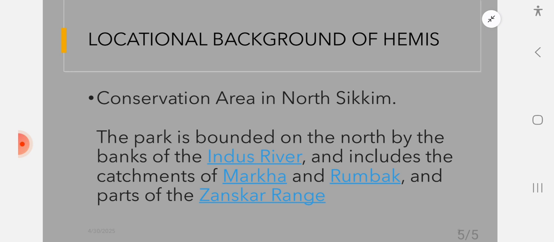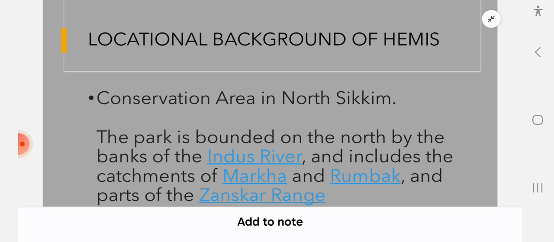If you can answer in the comment section, then it is well and good. If you cannot answer, then you can take down notes or try to fix it in your brain somehow. Next question: name an important river which flows through Hemis. Is it the Indus River? And it includes the catchment of which basins? Is it Markha and Rumbak? And in which range is it, Pir Panjal or Zanskar range? If you read this much, then you will get a rough idea about Hemis National Park.